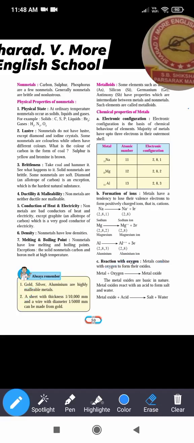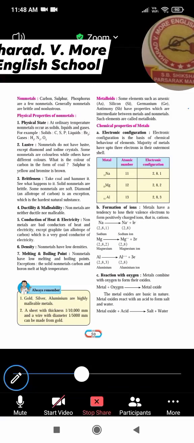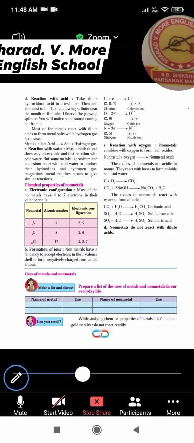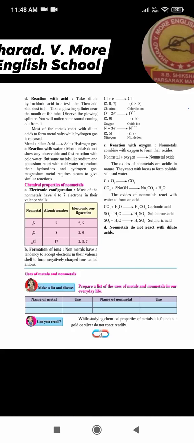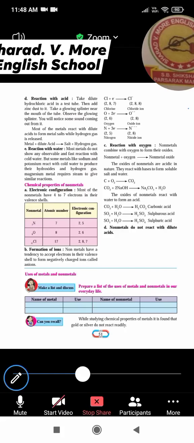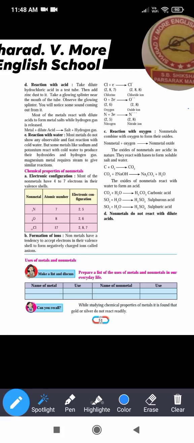Let's see the next page. Reaction with acid. Now we have seen the reaction of the metal oxide with the acid. They form the salt and water.